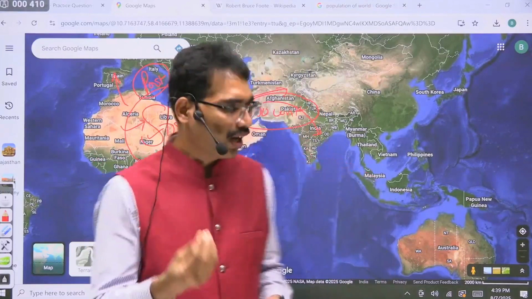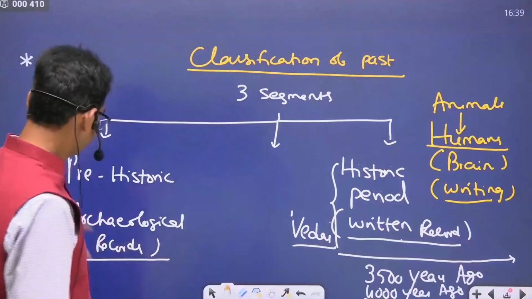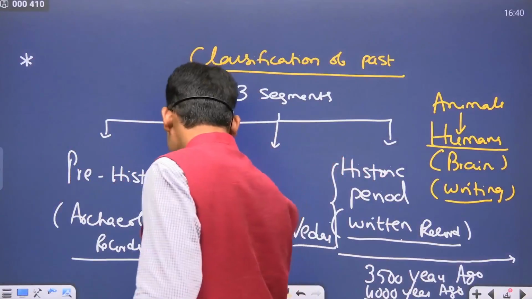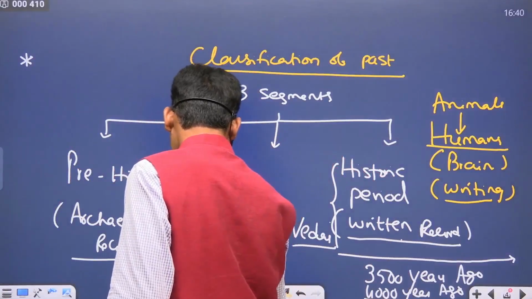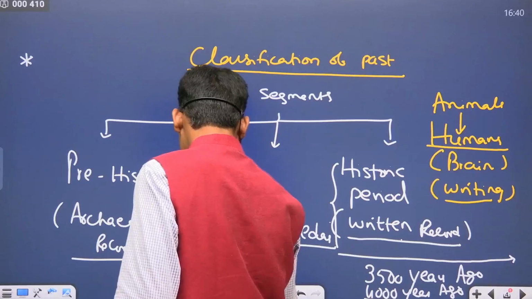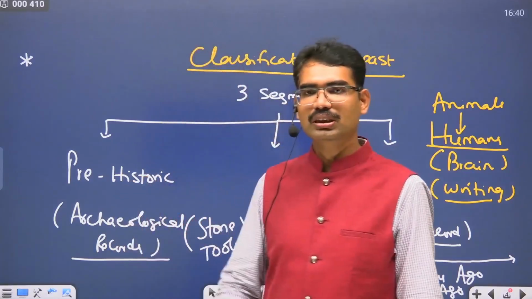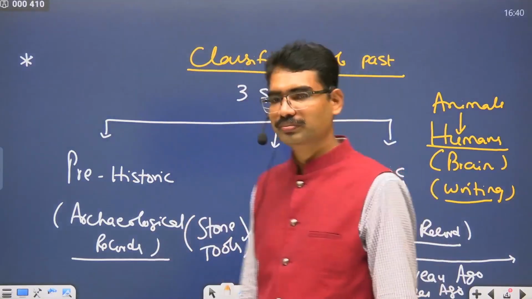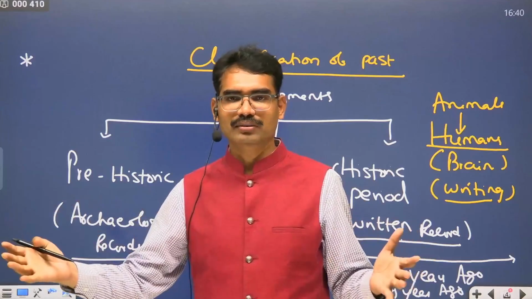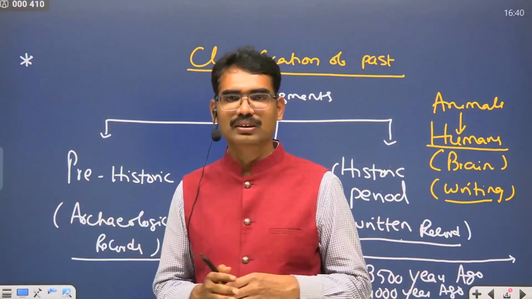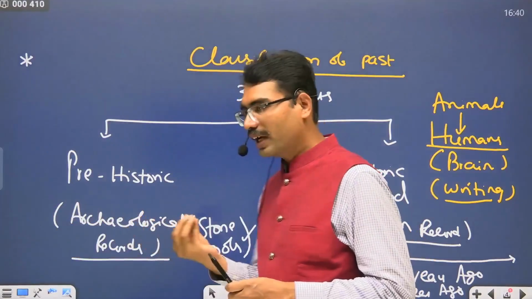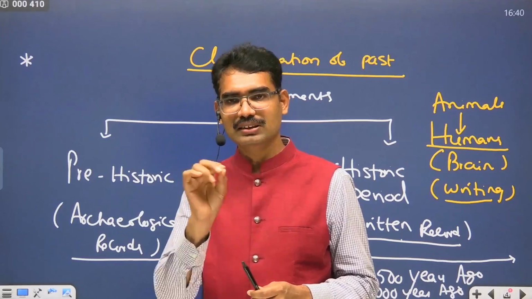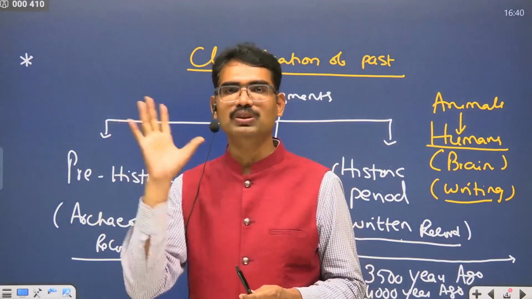Because the archaeologists identified that there are certain tools, like iron tools, copper tools, bronze tools. There are certain tools called stone tools. There are stones everywhere. They are naturally available. But when these archaeologists identified certain stones, they appeared not very natural. They are something created by humans only.